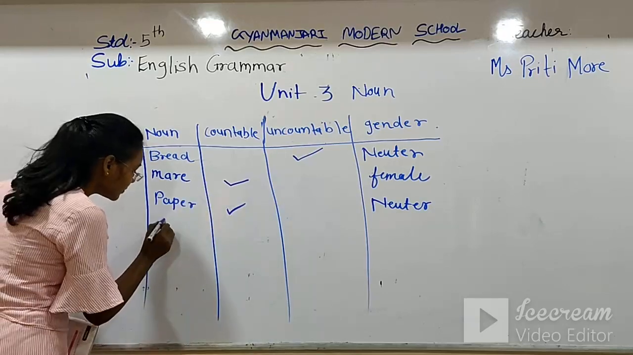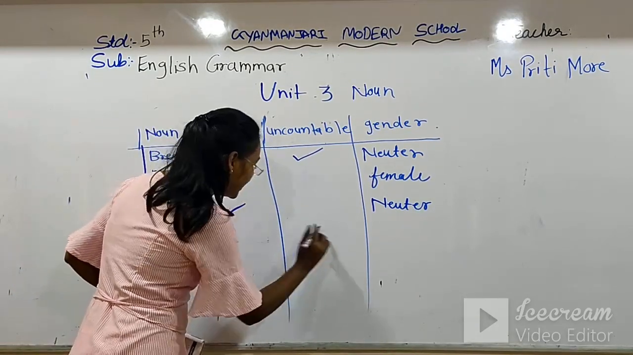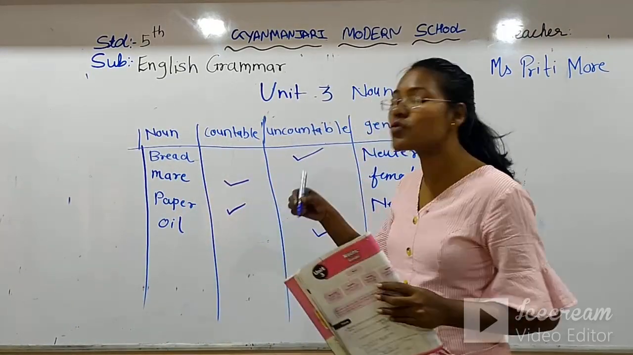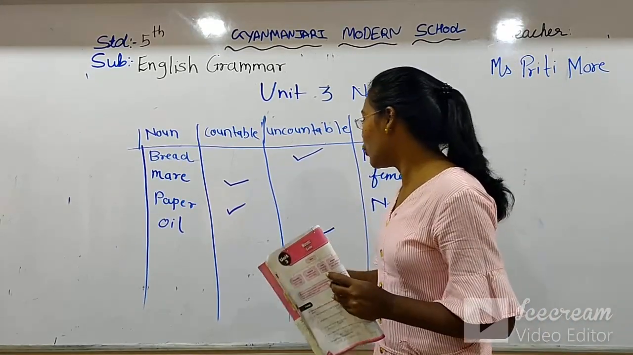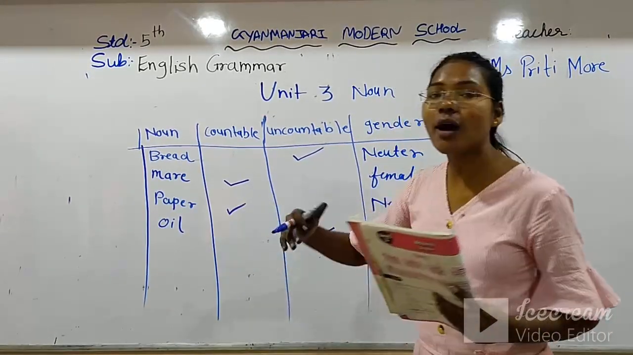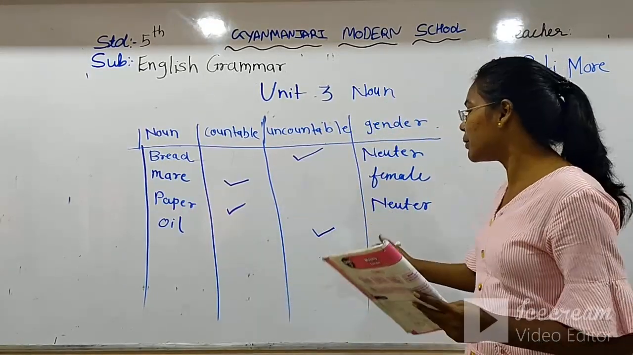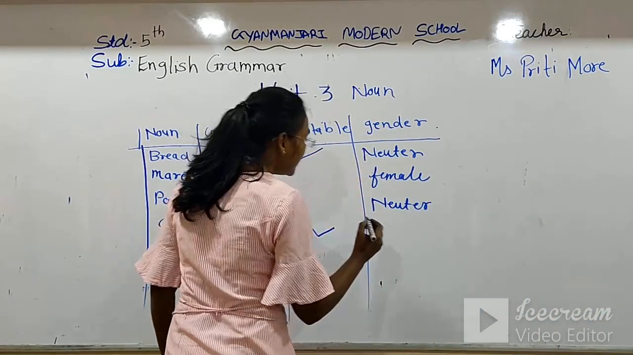Now the oil. The oil is uncountable definitely, because while cooking at home we use oil to make a sabzi or paratha. So we can't count the oil. It is not 1 oil, 2 oil, 3 oil. No, it is uncountable. And oil is also a non-living thing, that's why it also comes in neuter gender.